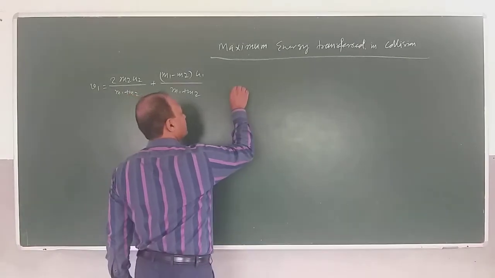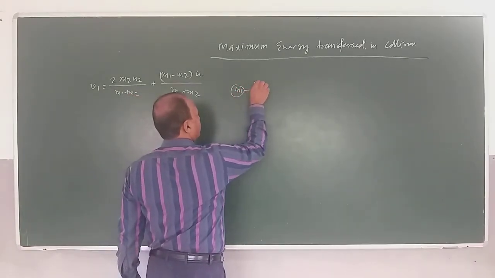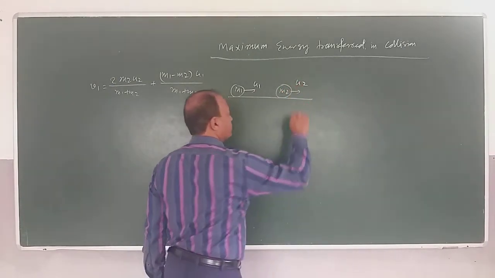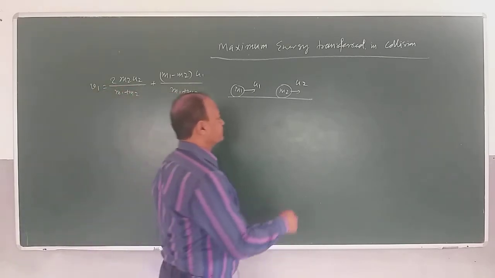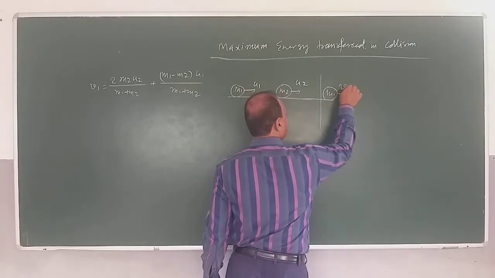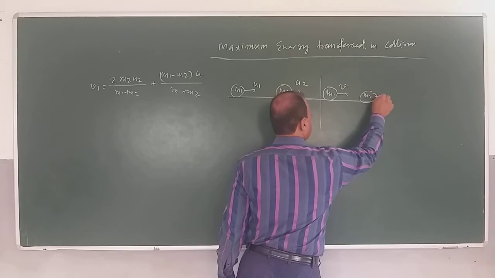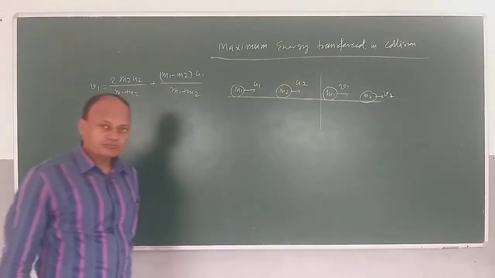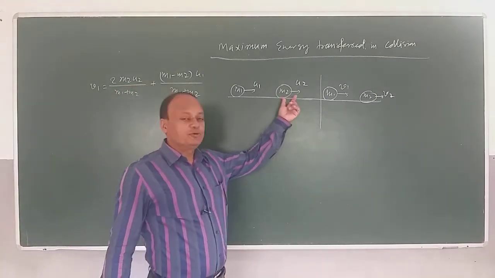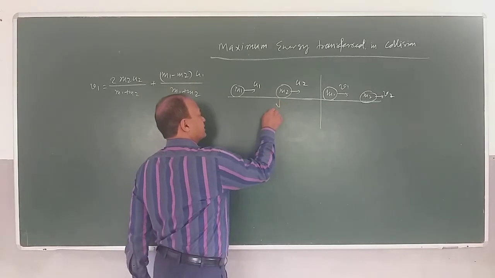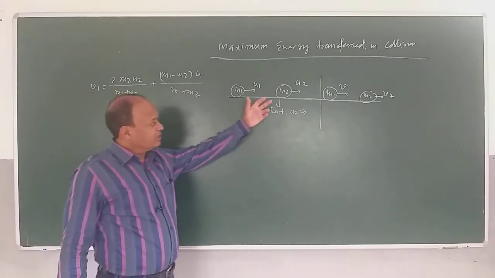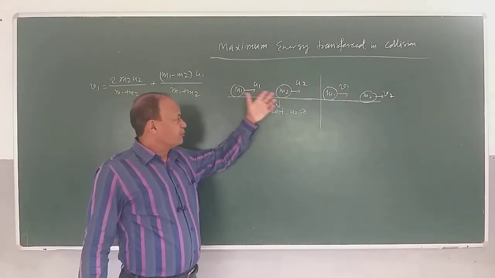Here we have two masses, m1 moving with velocity u1, m2 moving with velocity u2, right? And after collision we are assuming that m1 moves with velocity v1 and m2 moves with velocity v2, right? Now in this situation, imagine when m2 is at rest. If m2 is at rest, then how much will u2 be? u2 will be 0, as m2 is at rest and m1 collides with m2.